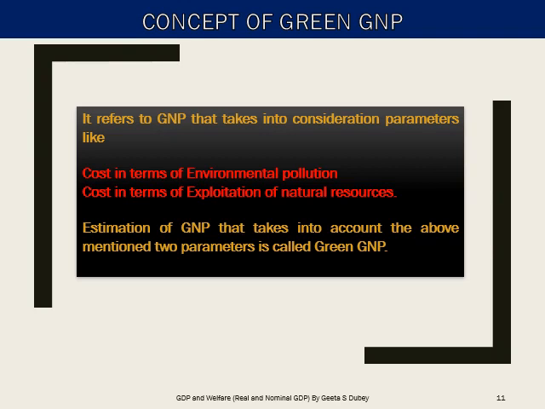It takes into consideration the losses caused to nature by exploitation of natural resources and increase in environmental pollution, as these reduce economic welfare. Thus, estimating GNP that takes into account these parameters is called green GNP. With the above concepts in mind, children, let's apply them.